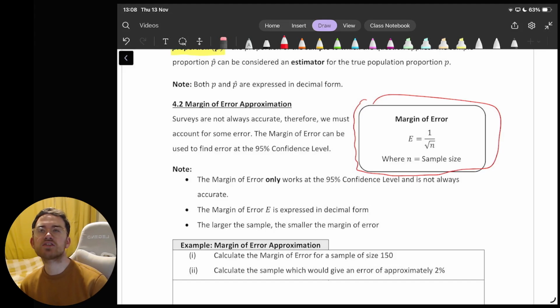And that is going to give us some measure of error that we're going to have to allow for in our questions. So we're still going to work out our sample proportion, but we're also going to say, okay, but there is still a chance that we have made a mistake here or that we've got some sort of error, so we will account for that as well. So rather than committing to one answer, we're going to give ourselves a bit more of a range.